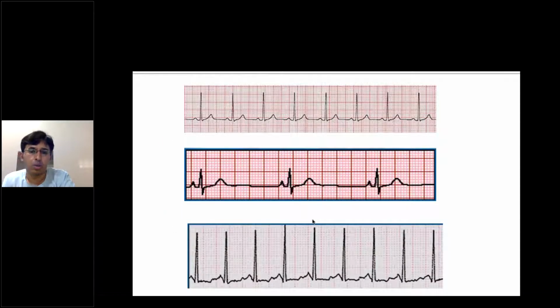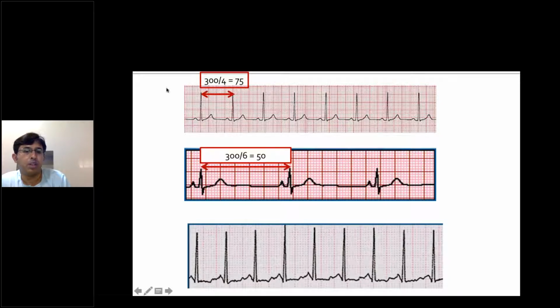Just to show how to calculate the heart rate, in the top ECG you have to take 2 RR intervals. Between 2 RR intervals, there are 4 big boxes, 1, 2, 3, and 4. So the heart rate will be 300 by 4, which is 75 beats per minute. In the second example, there are 6 big boxes between 2 RR complexes. R is the prominent QRS part. So heart rate will be 300 by 6, which is 50. So it will be sinus bradycardia. Anything less than 60 is considered bradycardia.